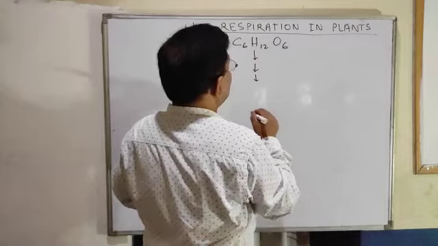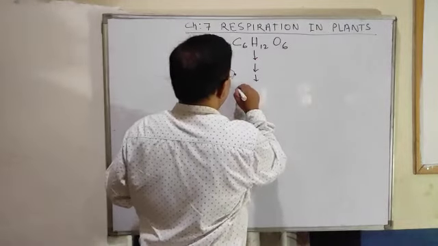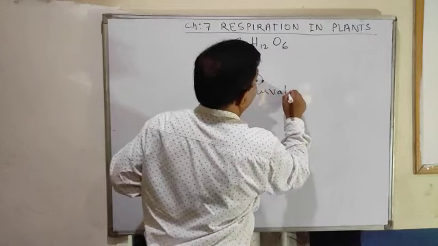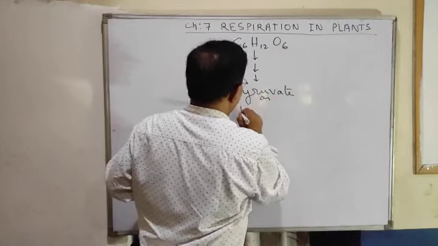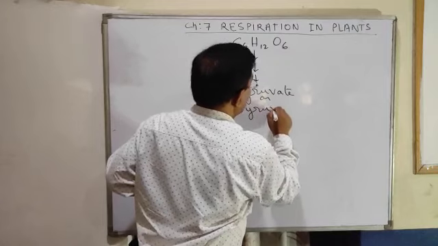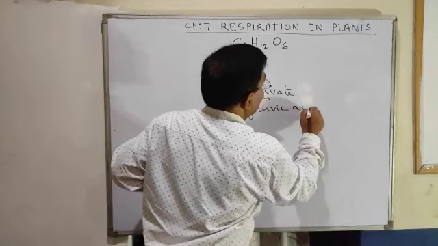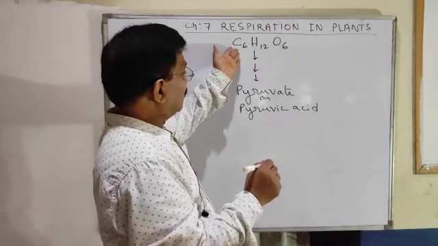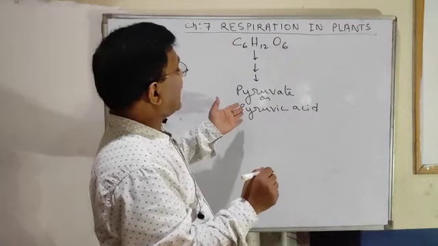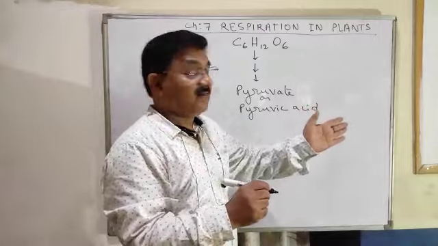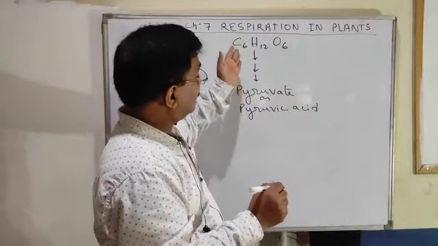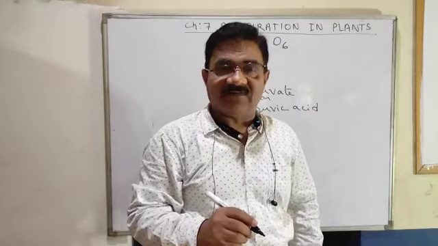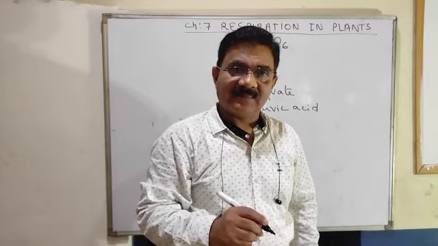After glucose, the compound formed is pyruvate, or you can say pyruvic acid. Dear children, see here, glucose is converted to pyruvate or pyruvic acid, and for this also a chain of reactions in the presence of enzymes takes place.